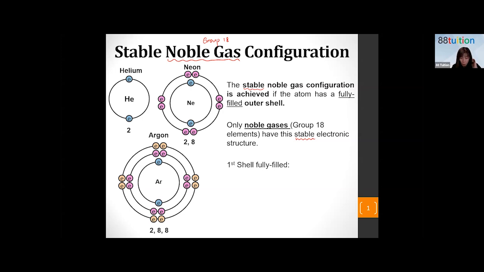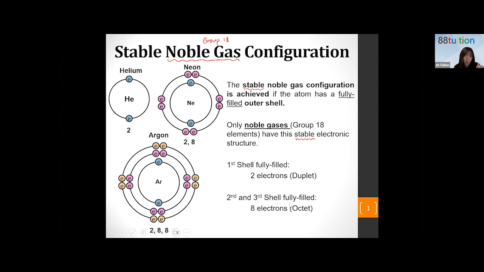Right, so let's go on to the next one. Okay, so first shell fully filled. We call this a duplet structure. There's a term for it. But at your level, do you need to know? No need. Okay, in Sec 1, you don't have to know. You just need to know first shell can take up to 2. Okay, and when it's fully filled, then it's stable.